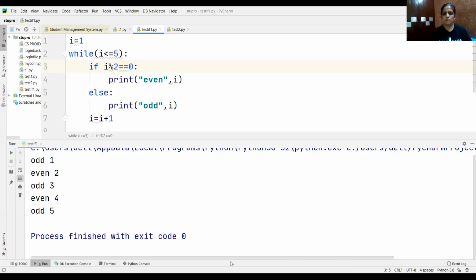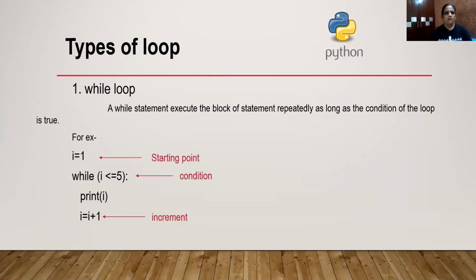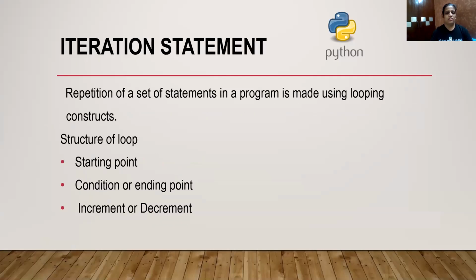चलिए, let's come to the presentation. Okay. Iteration statement, मतलब रिपीट करते हैं चीजों को एक बार. हमने क्या पढ़ा था अभी? Repetition of a set of statements in a program using loop. ठीक है. लूप के 3 पॉइंट्स हैं जो आपको always you have to keep in your mind. First starting point उसका क्या है? कंडीशन क्या है? इसे हम एंडिंग पॉइंट भी कह सकते हैं.